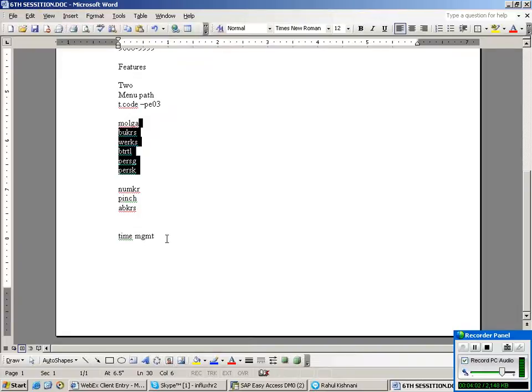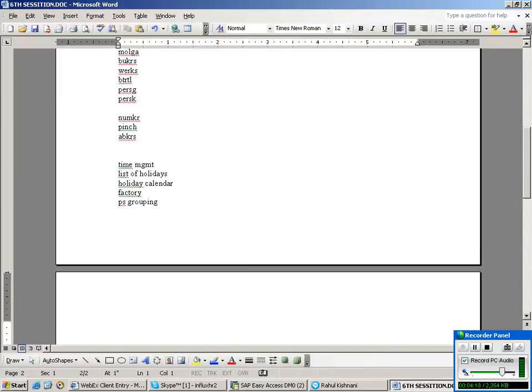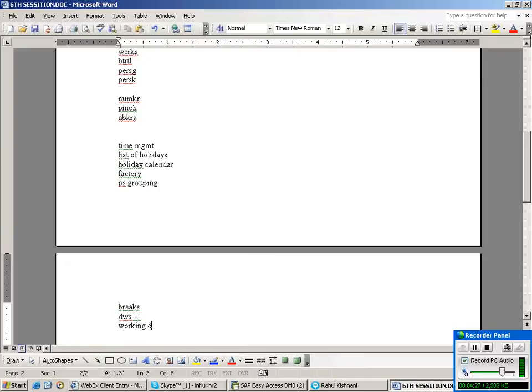Rahul, is it clear? Now after time management, we have created a list of holidays, then holiday calendar, then factory calendar, and PS grouping. Okay, after that we have created breaks, then DWS.